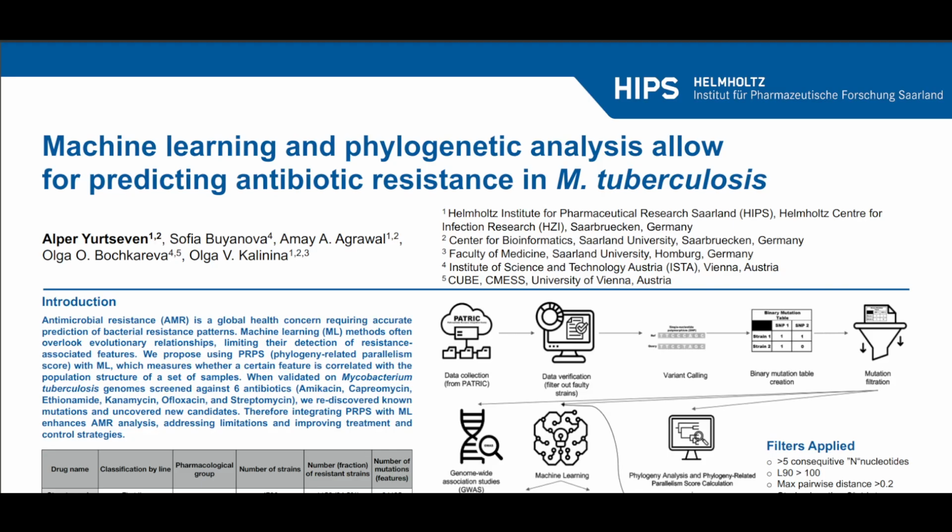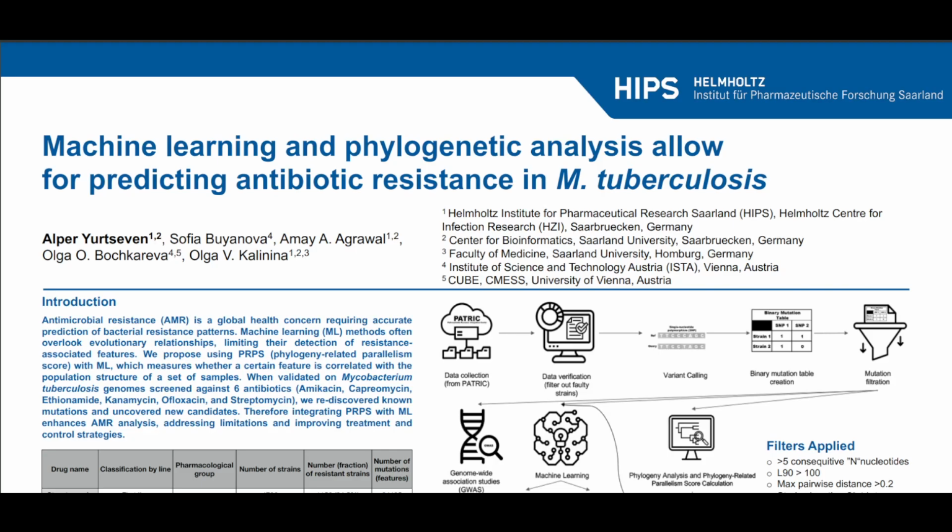Today, I will talk about how machine learning and phylogenetic analysis allow for predicting antibiotic resistance in Mycobacterium tuberculosis. Antimicrobial resistance is a global health concern that requires attention at the present time. Machine learning could provide valuable and accurate predictions of resistance-providing mutations.